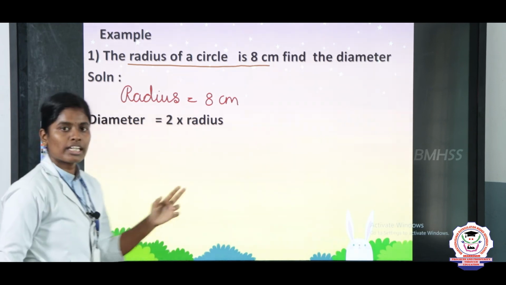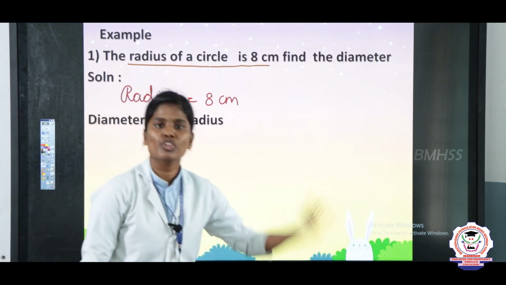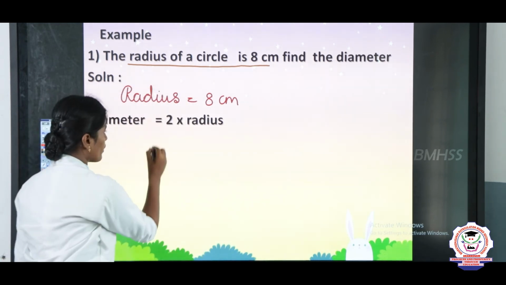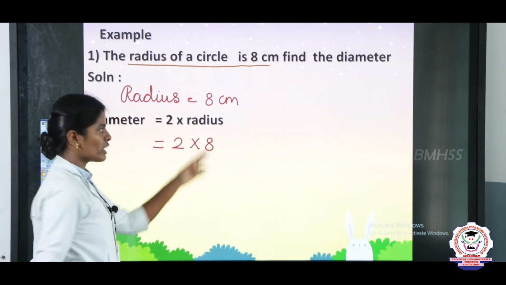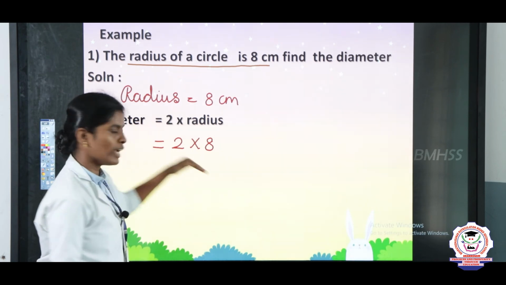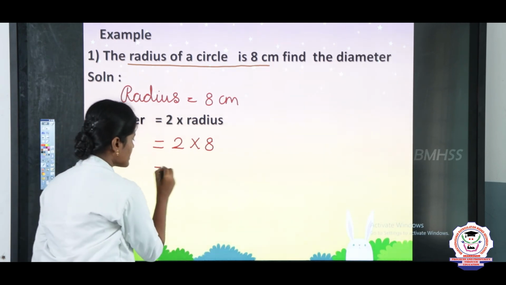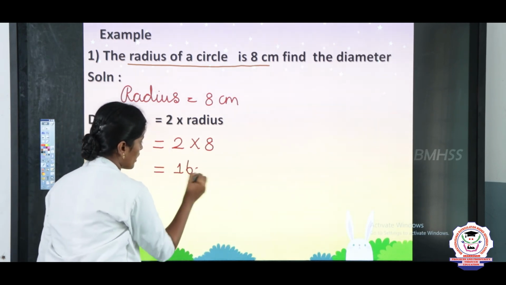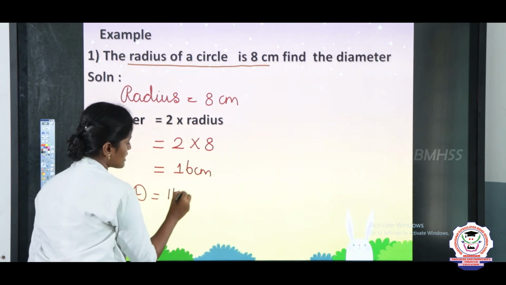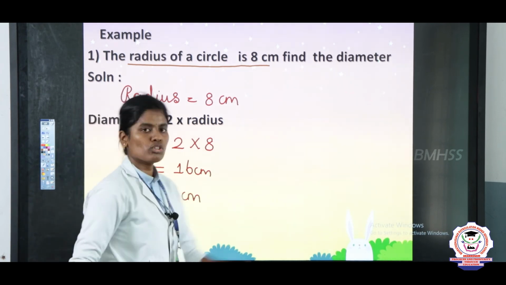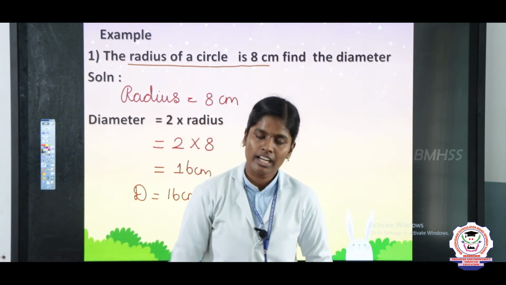So, the formula: diameter equal to 2 times radius. Now we take 2 and multiply by 8. The radius value is 8, so write 2 into 8. 2 8s are 16 centimeter. So, finally write the answer: diameter equal to 16 centimeter. So, 2 times the radius is called the diameter.